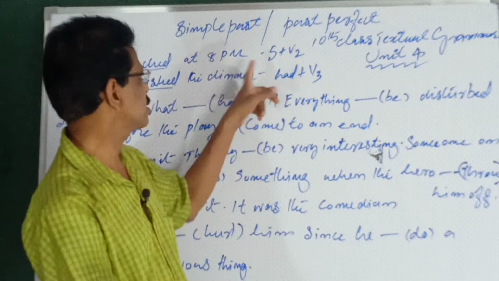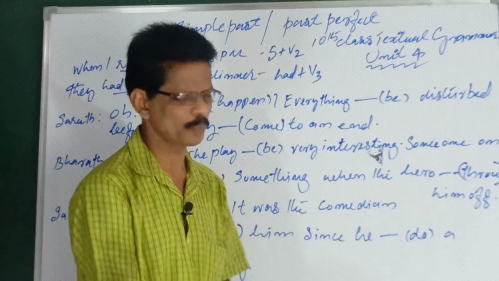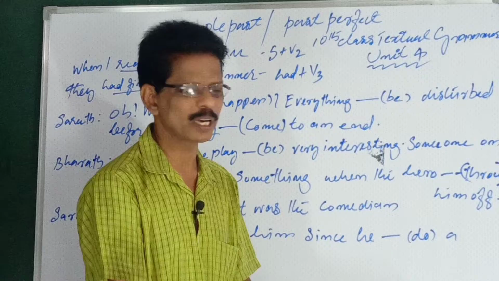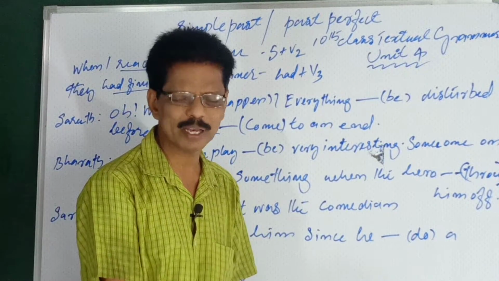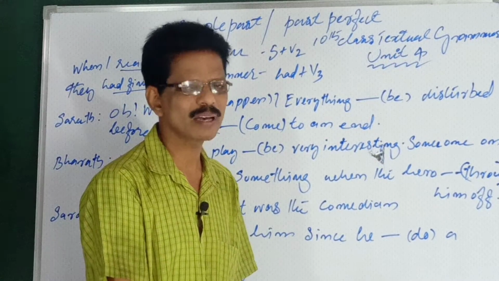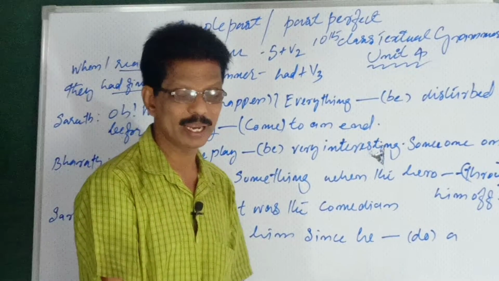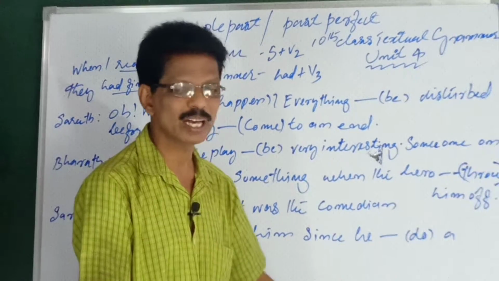Past simple means S plus V2. You know it, no? Very simple. V1, V2, V3: present, past, past participle. Past perfect means had plus V3. Subject plus had plus V3. Always remember this had plus V3, because in indirect speech also it comes: past simple becomes past perfect. We saw in the last video.